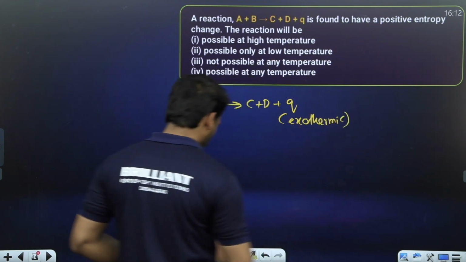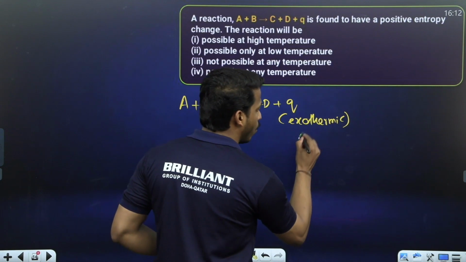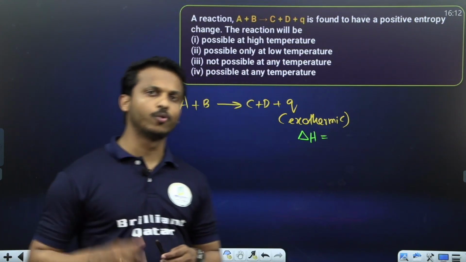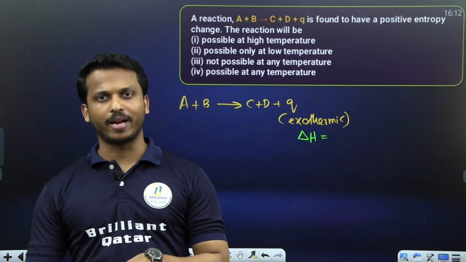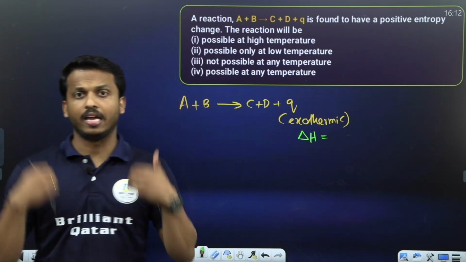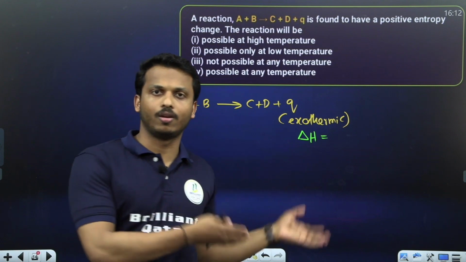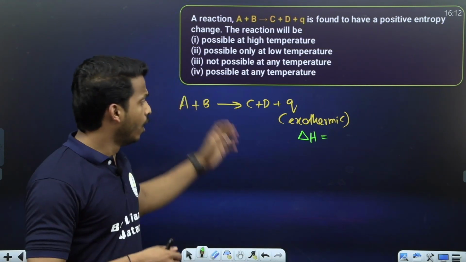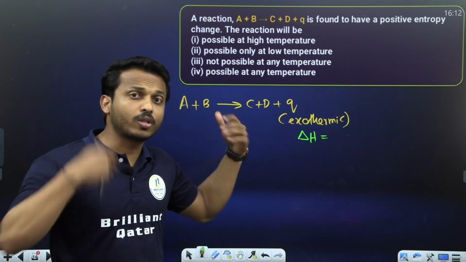Exothermic, correct. You know, exothermic means what is the sign of enthalpy? What is the sign of Q? When it is plus Q and minus Q, heat absorbed is plus, heat released is minus. Enthalpy is the amount of heat energy transferred. So exothermic means what?